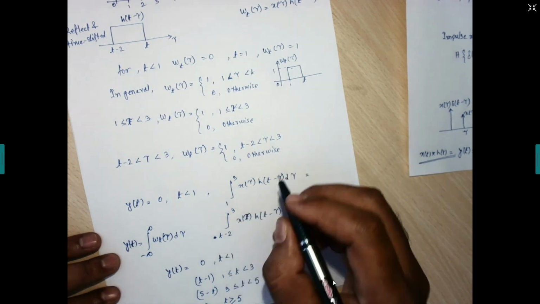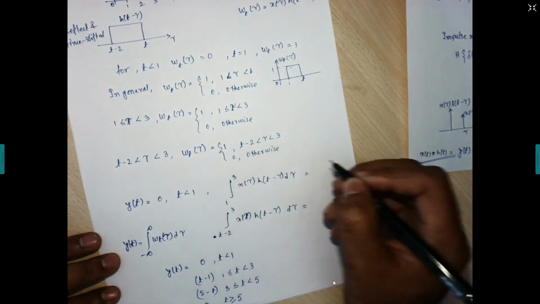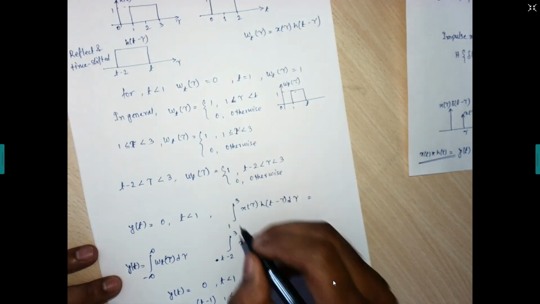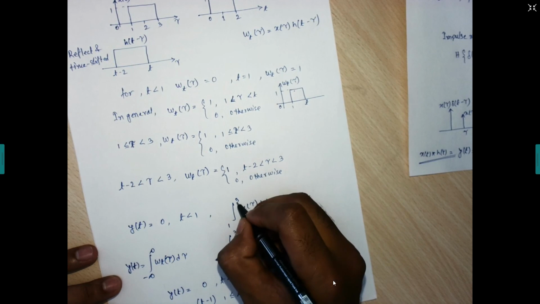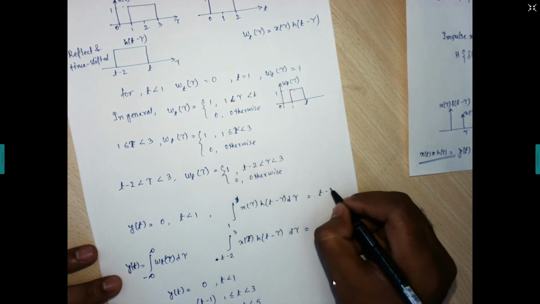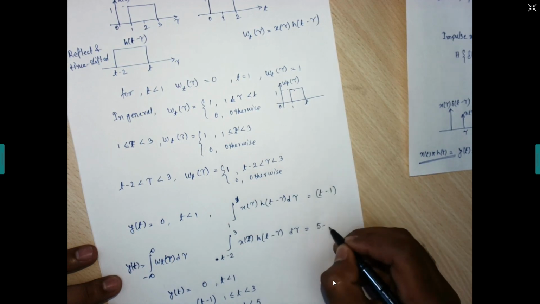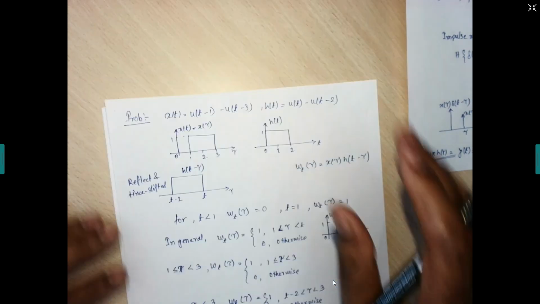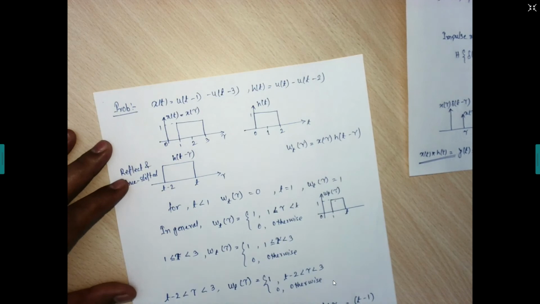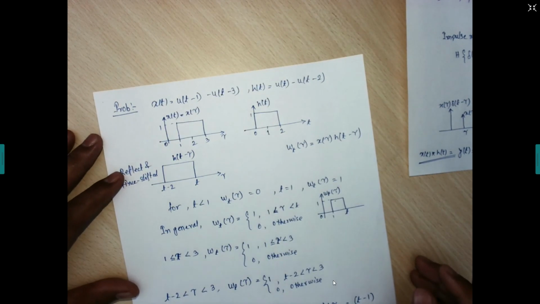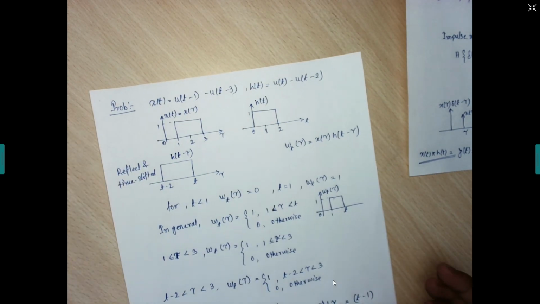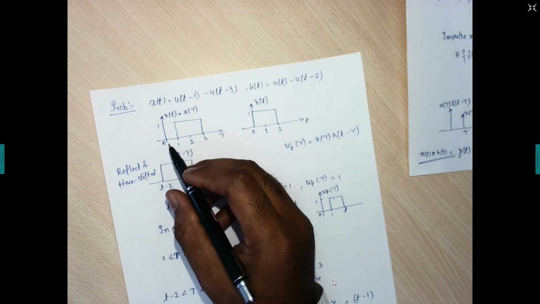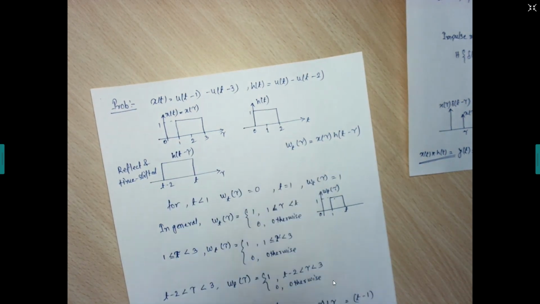For this one, 1 to 3, that is up to this t. If you take this one and this one, they will be the same, so we can find the same thing. Written in terms of t, that one comes as t minus 1, and this one comes as 5 minus t. So what are the intervals? Just try to find first. If you look at this diagram, the first interval is starting from t equals 1, so for t less than 1 the signal is 0.